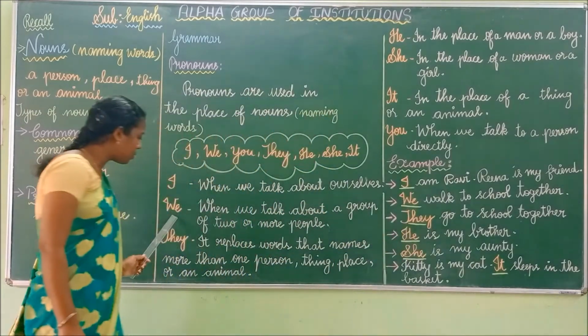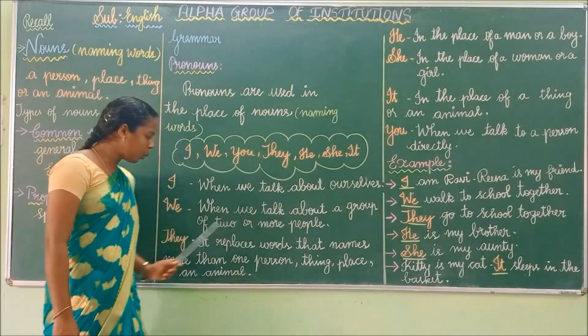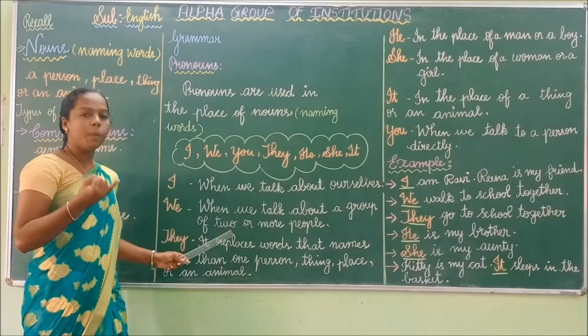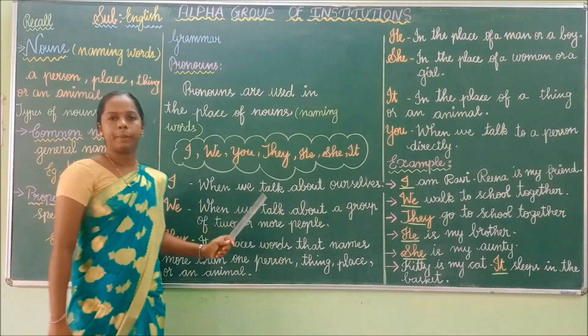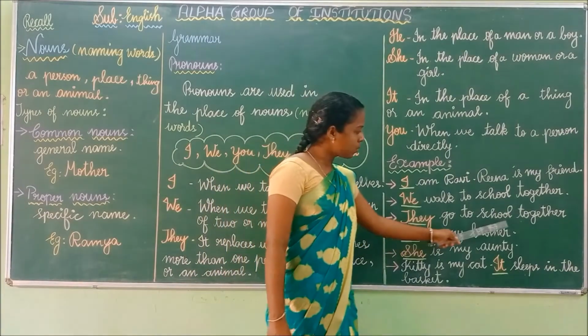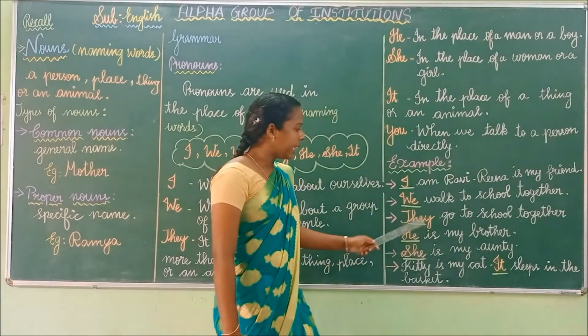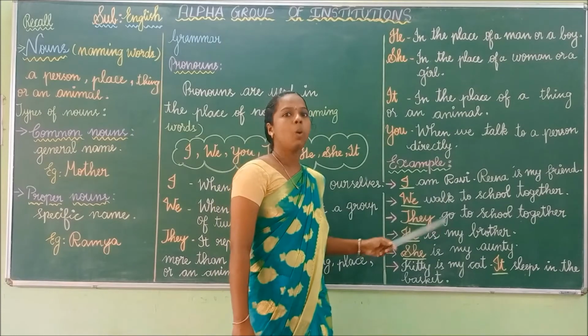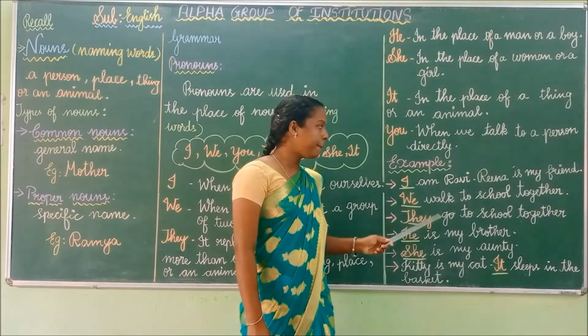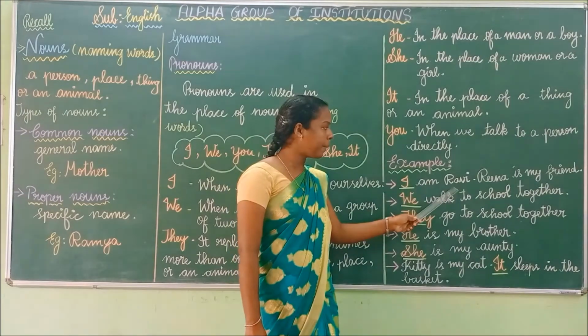We have to use we when we talk about a group of two or more. Here Ravi and Reena are two people. So we have to use we. They go to school together. Here they replaces the word that names more than one person.